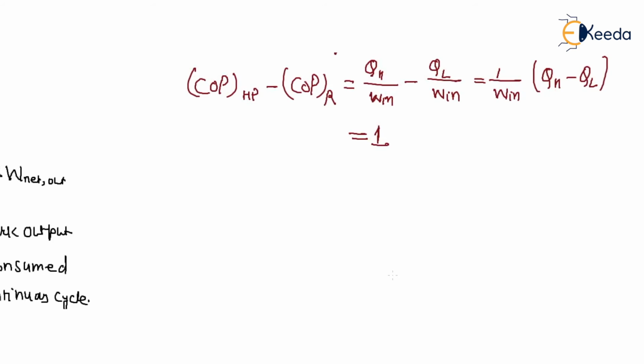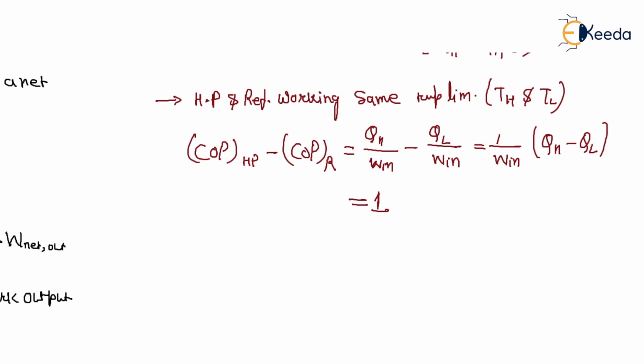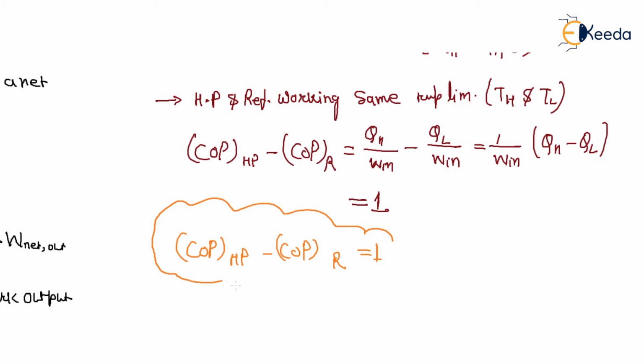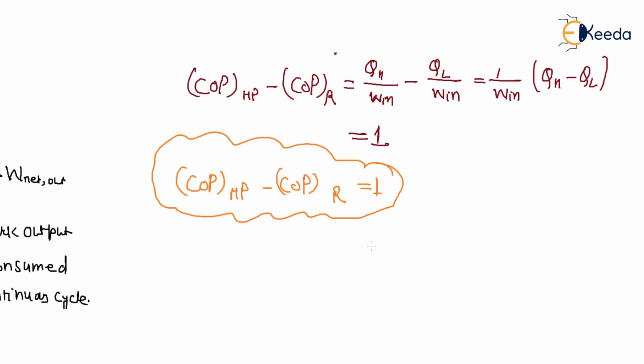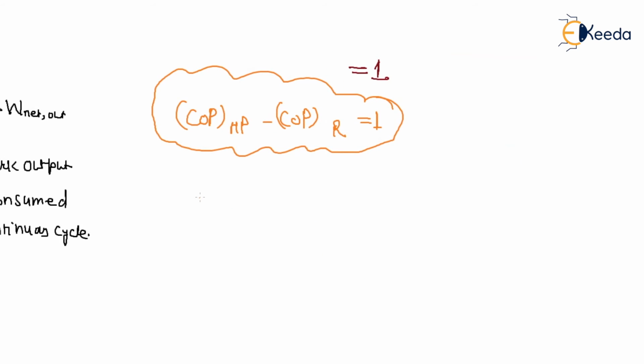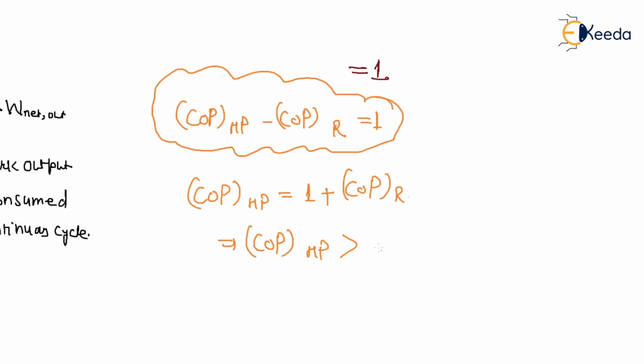So we conclude that COP of heat pump minus COP of refrigerator is always equal to 1. That means, working between the same temperature limits, COP of heat pump is equal to 1 plus COP of refrigerator. That means COP of heat pump is always higher than COP of refrigerator.